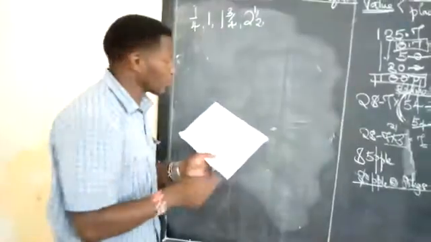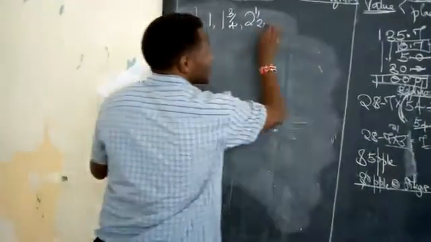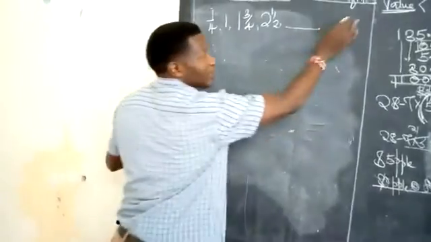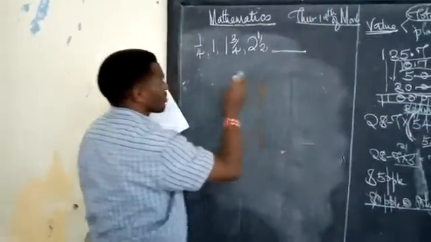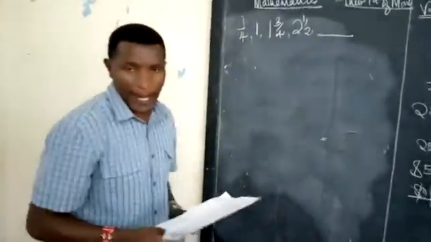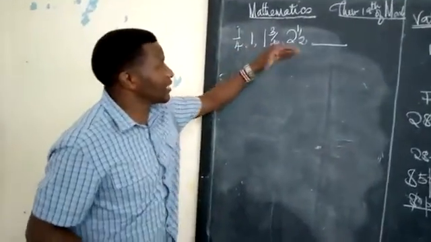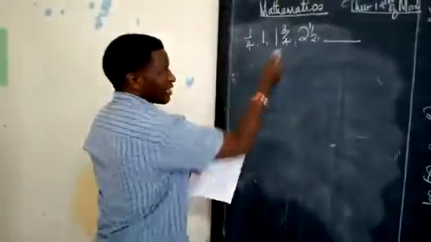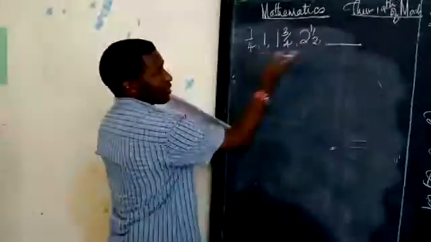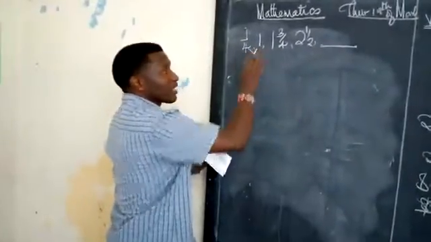I told you in every question you must know the keyword. The keyword is the next. We need the next number here, just the fifth one. There are so many things that can be considered here. One, I will ask you, are these fractions increasing or are they decreasing? They are outright increasing. So let's see what they are adding first. Chances are that we might arrive at the answer.